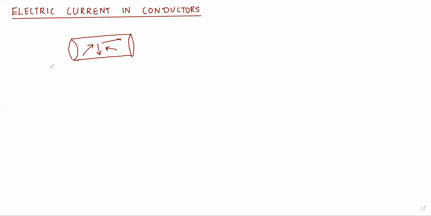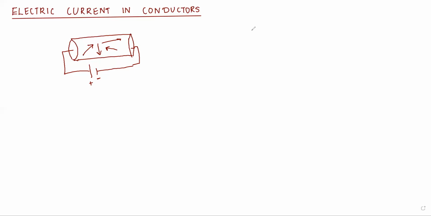Now what I'll do, I'll connect a battery. This was not connected before. With the help of a wire, I'll connect this conductor to a battery. Whenever I write this battery symbol, the longer line is always positive and the smaller one is always negative.